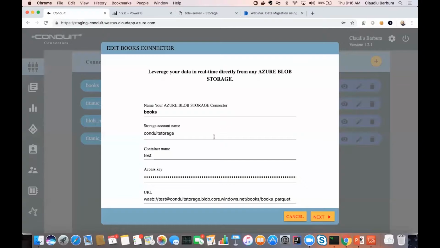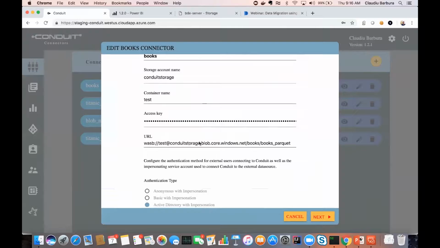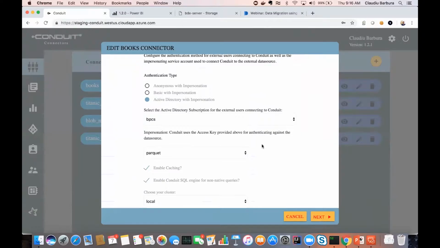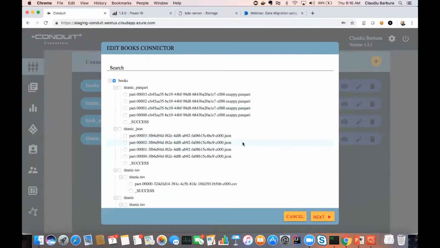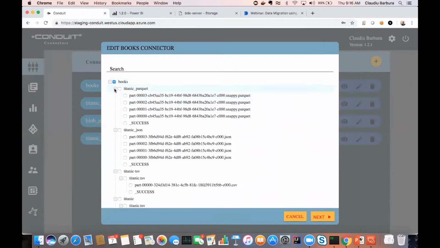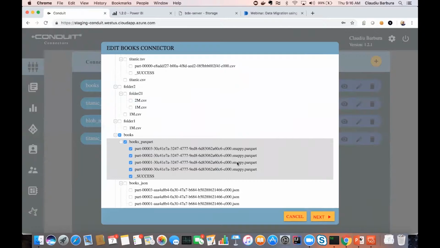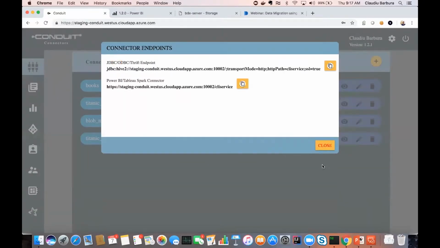So that books is coming from a storage account, Conduit storage, some container, with an access key. This is basically the URL for Azure Blob Storage. Same, we're fronting AD here for the users. We pick Parquet as the type of file supported. And you can see here, this is just browsing all the folders in that container, and we're picking this folder, which are now Parquet files compressed, very likely written through a Spark job by a data engineering team. What Conduit does, it will infer the schema and will make those files look like a SQL table when exposed to the user, right?